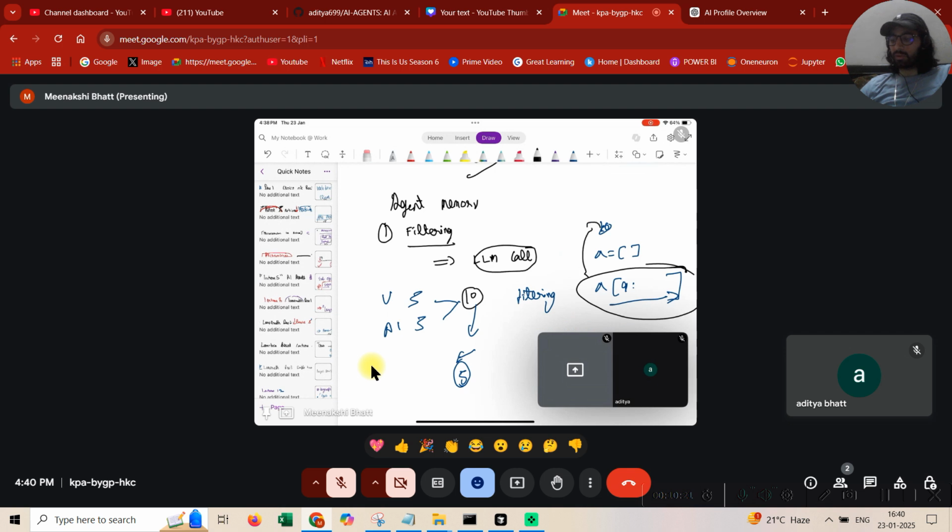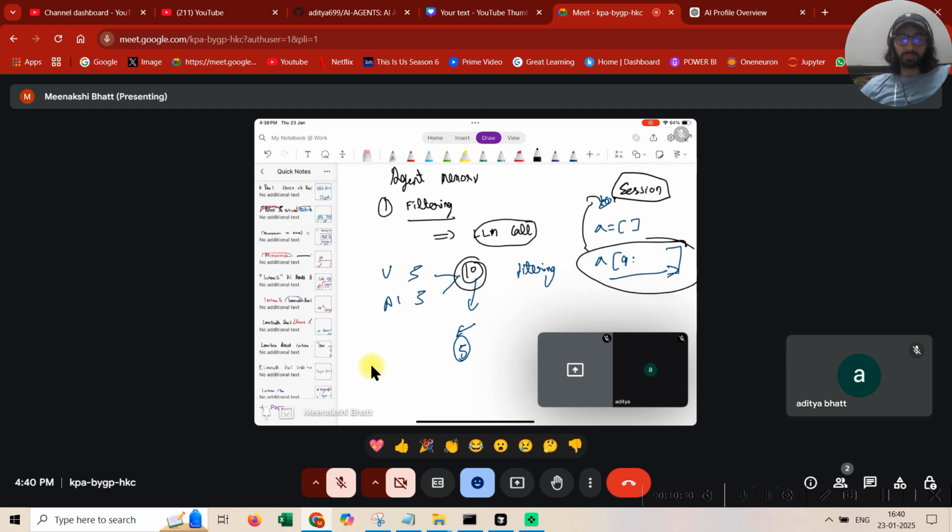Obviously, at a session level, all these things become a little more complicated in how you want to do it, but I'm just giving you an idea, right? Instead of sending 10 messages, which are 5 from the user and 5 from the AI, let's just send 5 messages. That would constitute maybe 3 from the user and 2 from the AI, or 2 from the user and 3 from the AI, something like this. So guys, this is very simple.